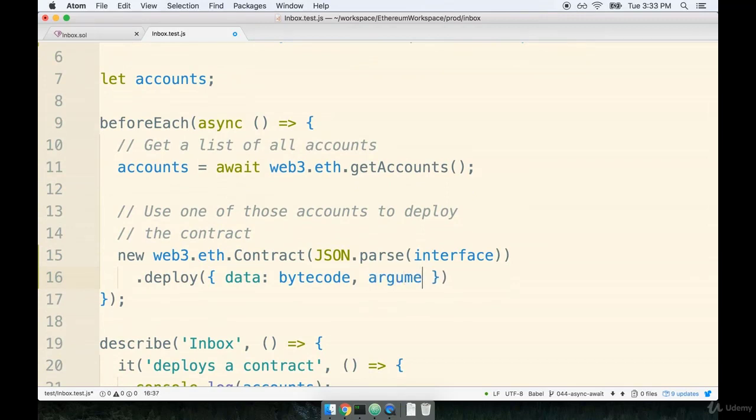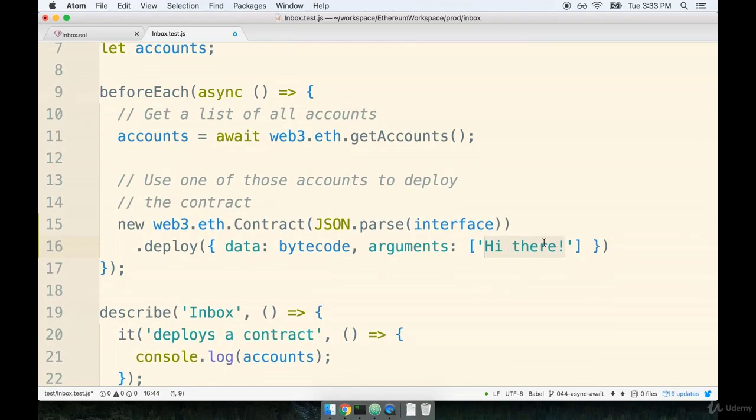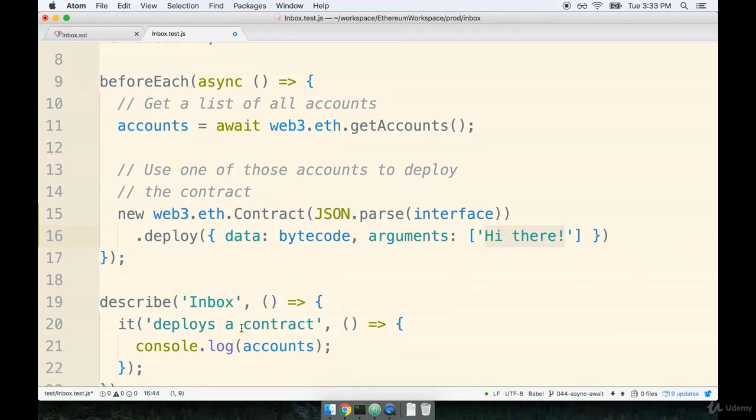So we're going to say arguments is going to be an array. And for the initial message, I'm going to use "Hi there". The initial message right here can be anything you want it to be. Maybe best if you just use "Hi there" right now, because that'll make writing the tests easier for you and me later on.